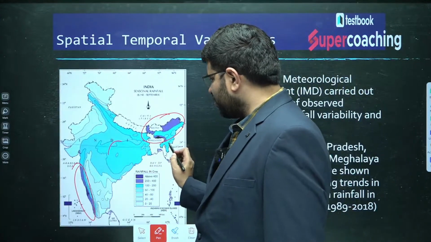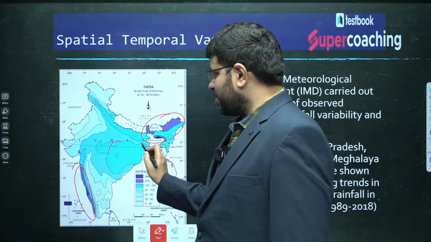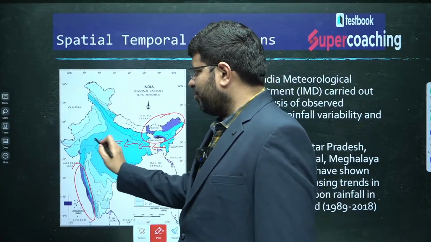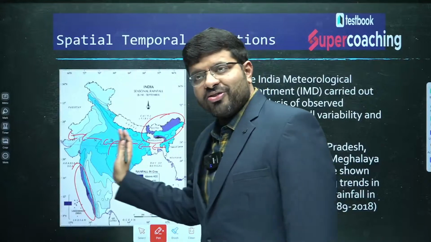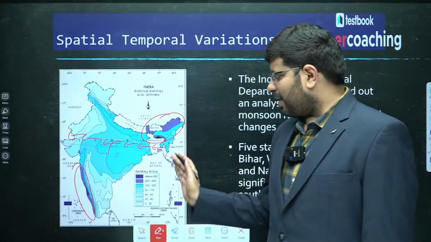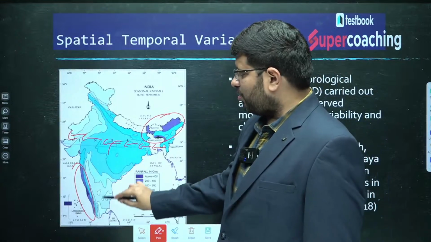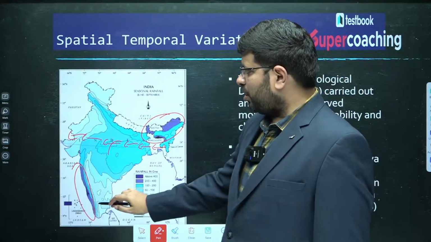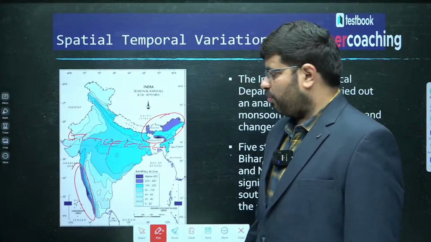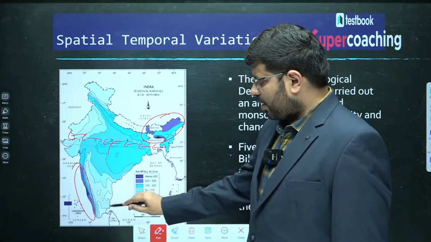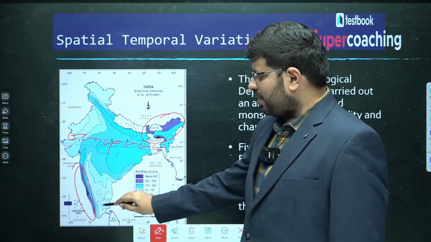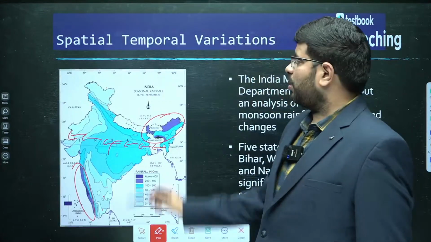As you move from east to west, you can see the rainfall is decreasing. The blue color is also decreasing, no? So we can say that rainfall also decreases. Similarly, rainfall also decreases from south to north. Huge rainfall here, less rainfall here. So all these are talking about what?